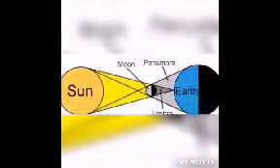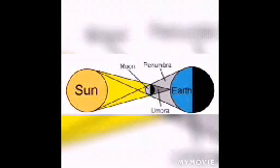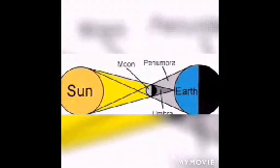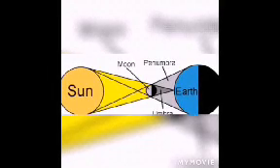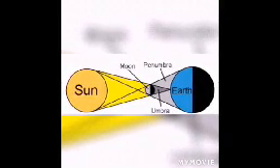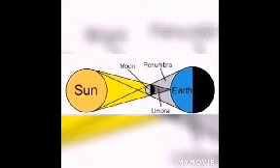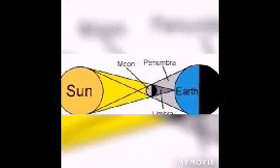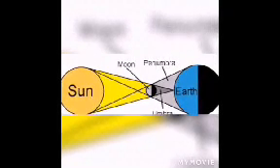Look at the picture here. You can see on the left side there is a sun, and on the right side there is the earth. Between the sun and the earth, here it is the moon. Look at the sunlight. The moon comes between the sun and the earth. As a result, the shade of the moon falls on the earth. That means the areas which are in the shade of the moon now cannot see the sun. So this situation is called solar eclipse.